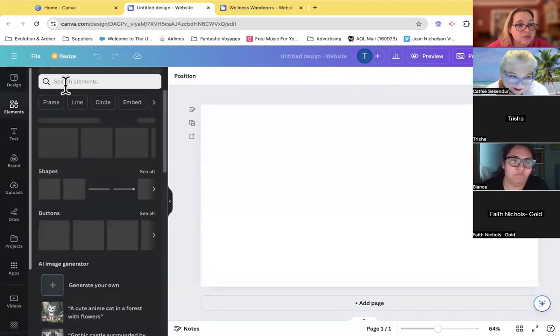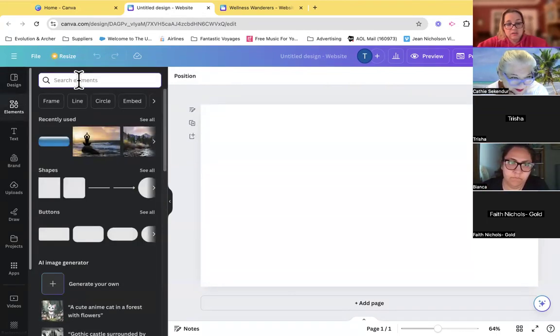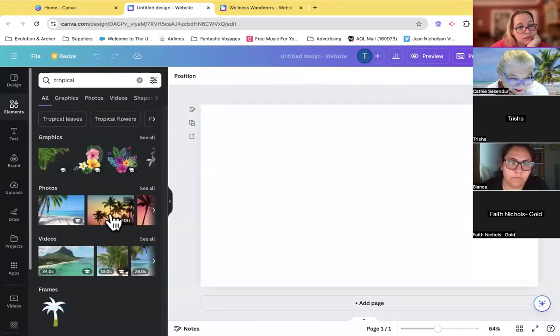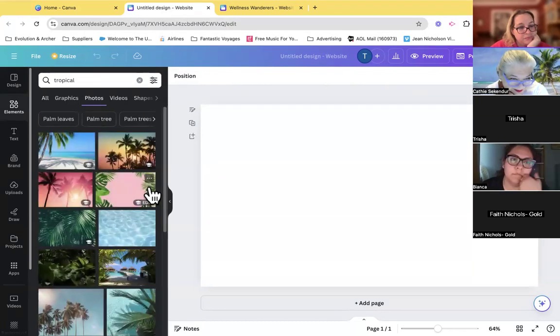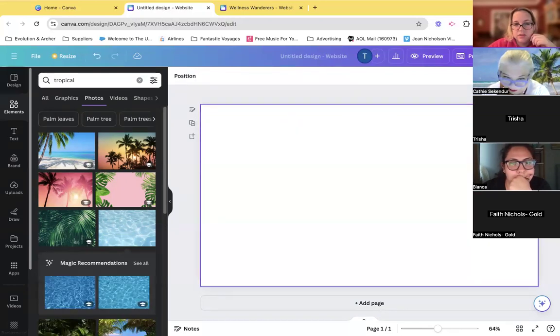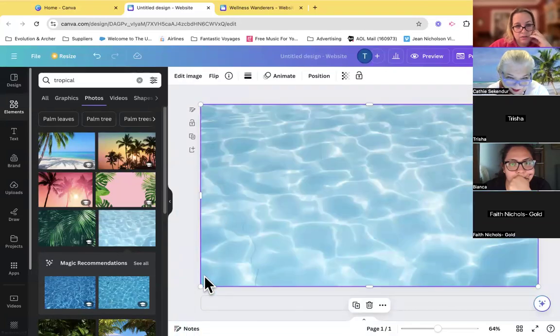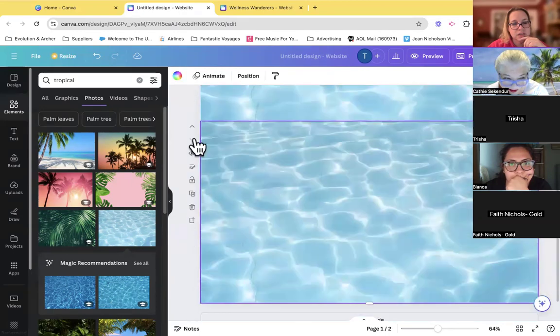So now what I might do instead of something moving, I can look for a picture. But what I might want to do, that's not what I wanted to do. Maybe I just want this like water background. And you might go, Tasha, I can't fit everything about the trip there. This is not a problem. Because all I do is click duplicate page.